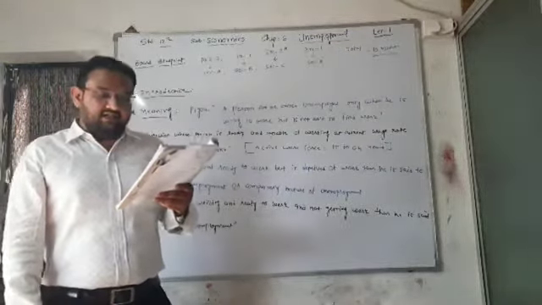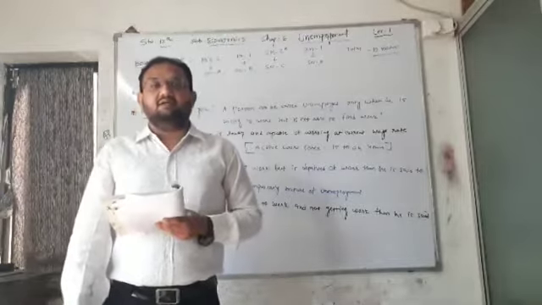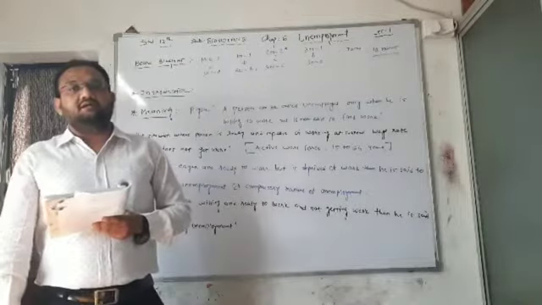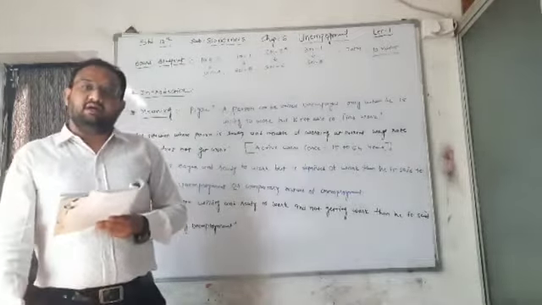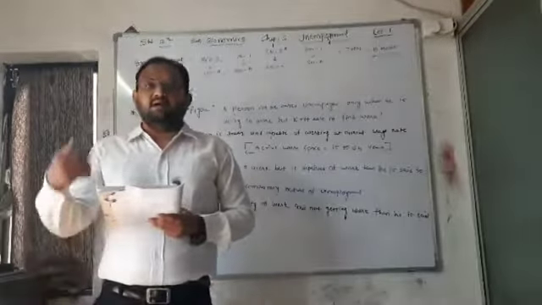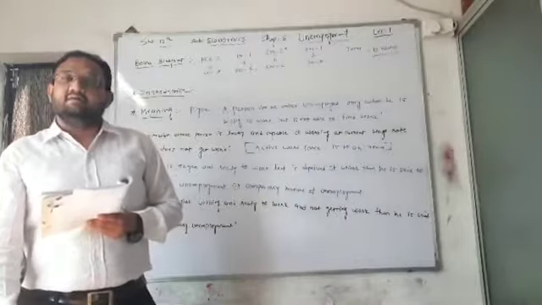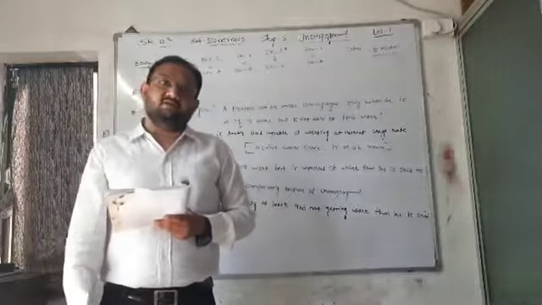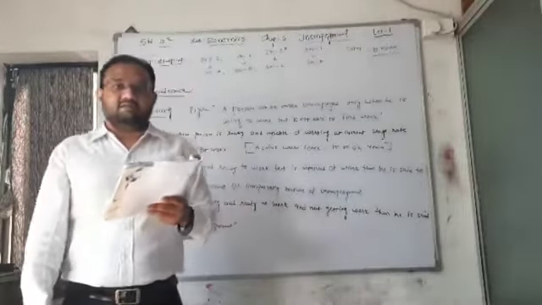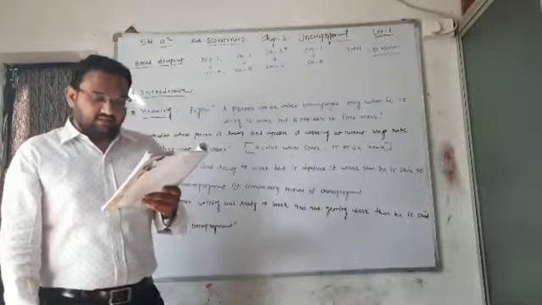This is a limitation of our planning system, because after so many policies and programs for unemployment removal and employment generation, we are not able to provide that much employment.